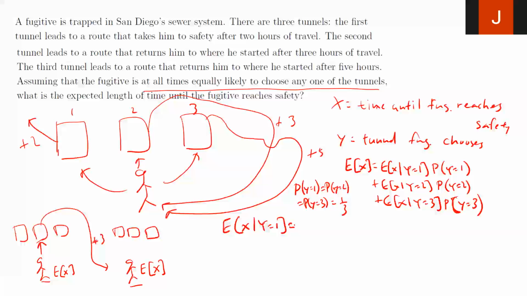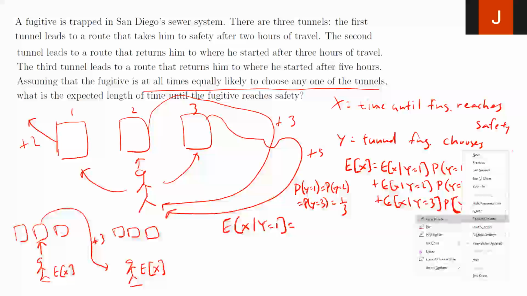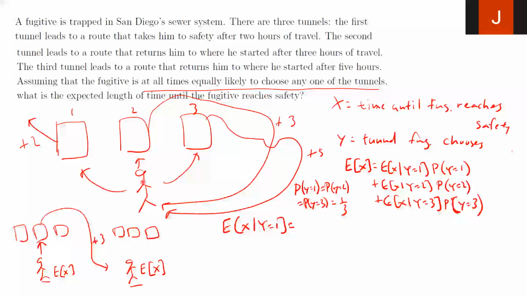Let me use a highlighter here. Or laser. If the person starts here and chooses door 1, how long does it take for him to reach safety? Just 2 hours, right? So the expected value of x given y equals 1 is just 2 hours. This is simply 2.